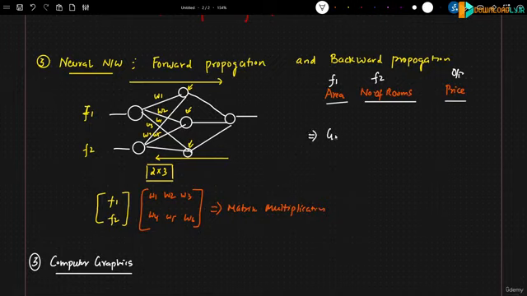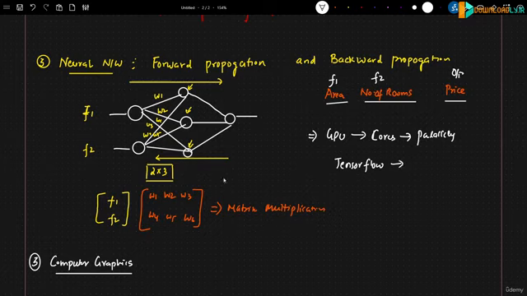And even in deep learning, if you don't know, even in neural network, right? How do we train a neural network with the help of GPUs? So in GPUs also, you have something like cores, okay? Now, the reason GPU trains very much faster is because all this matrix multiplication will happen parallelly. Right? So if you have an idea of neural network, we use something called TensorFlow as a package. You know, there's a library called TensorFlow, which will actually help us to create this neural network. So here, every value of this matrix will be converted into tensors. And these tensors are probably trained in this GPU completely parallelly, right? All the operations will happen parallelly. And that is how the neural network is trained fast.